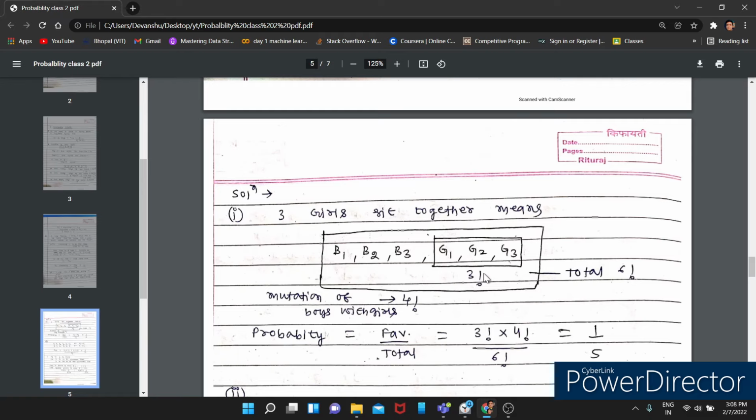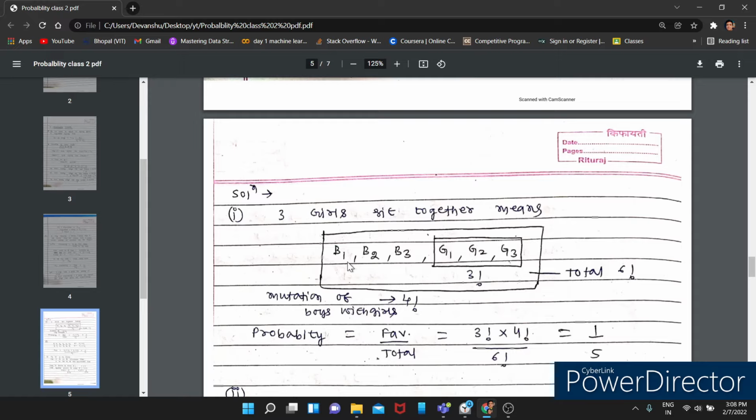Have you got my point? So here they can also be permuted. G3 can sit in the first position. It is not necessary that G3 will sit after G1 and G2. Alright? The same thing can happen with the boys.